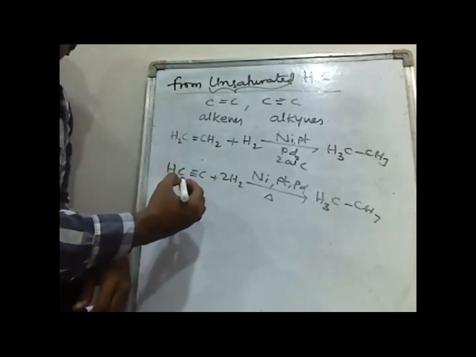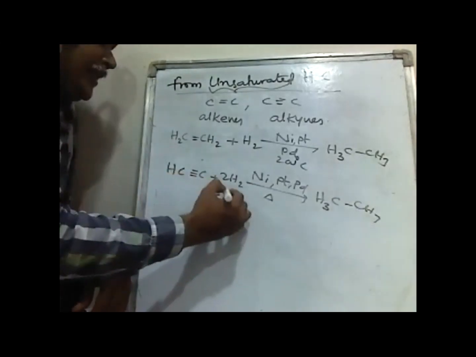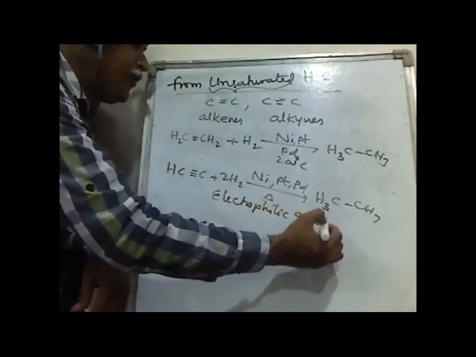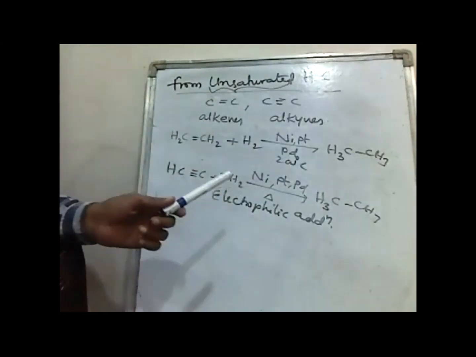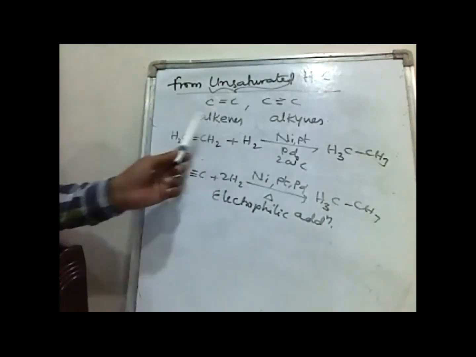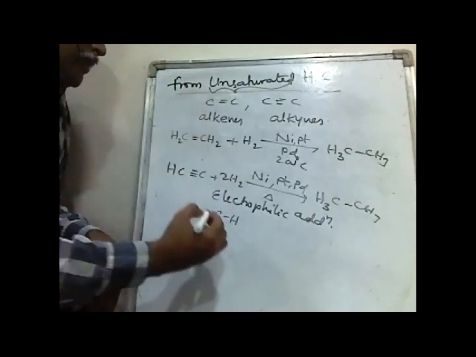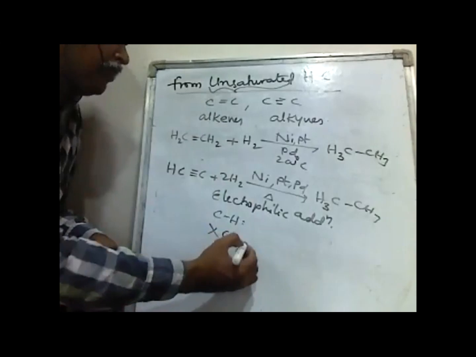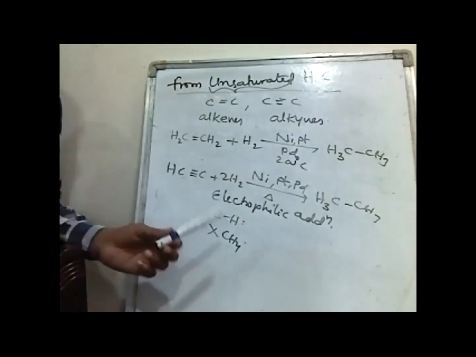Here, electrophilic addition takes place. What is the reaction occurring here? Electrophilic addition reaction. This method also involves C-H bond formation, and methane cannot be prepared by this method.